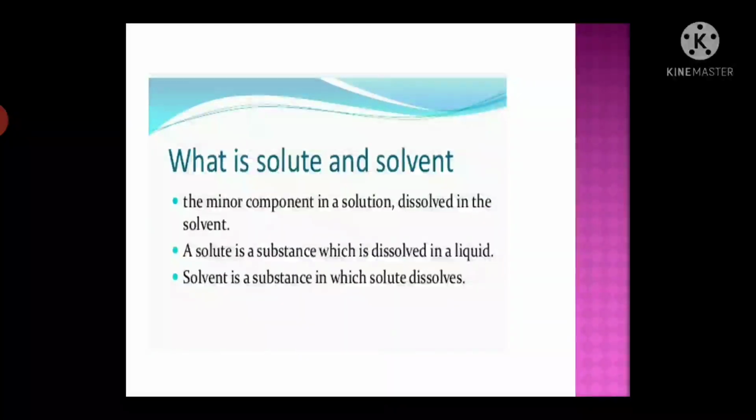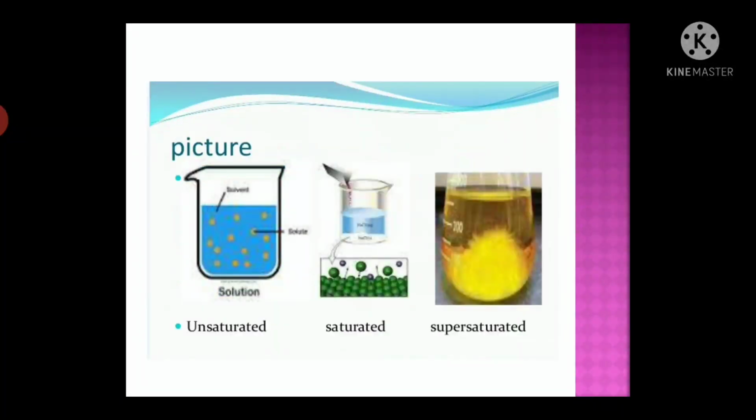Now students, how can you prepare a saturated solution? In this picture, there are three types of solution: unsaturated solution, saturated solution and supersaturated solution.